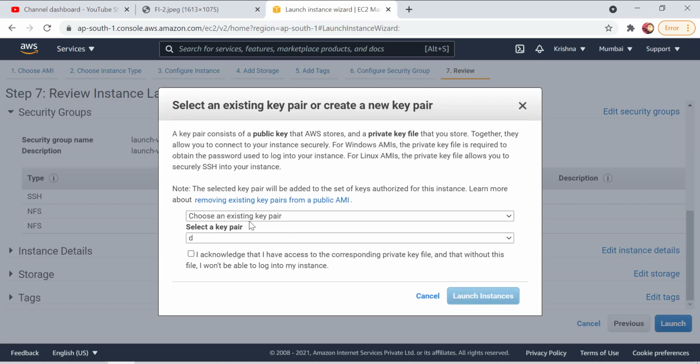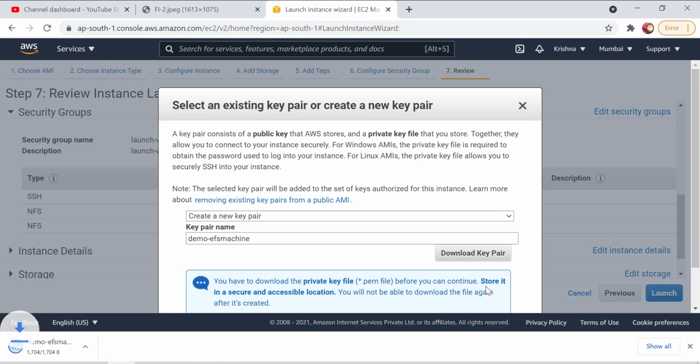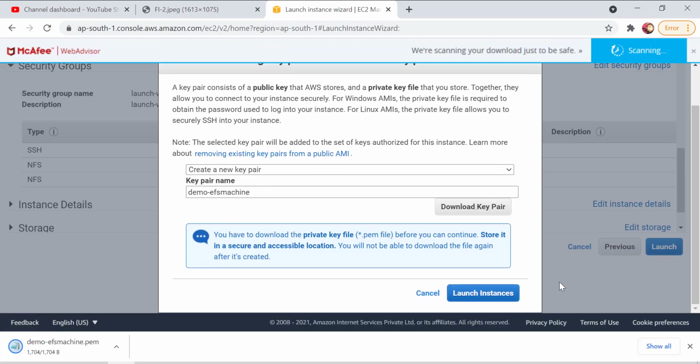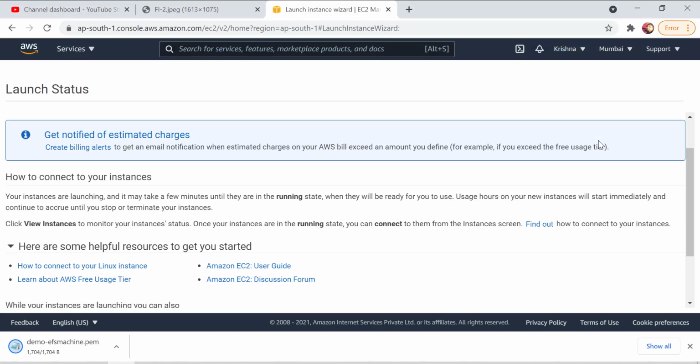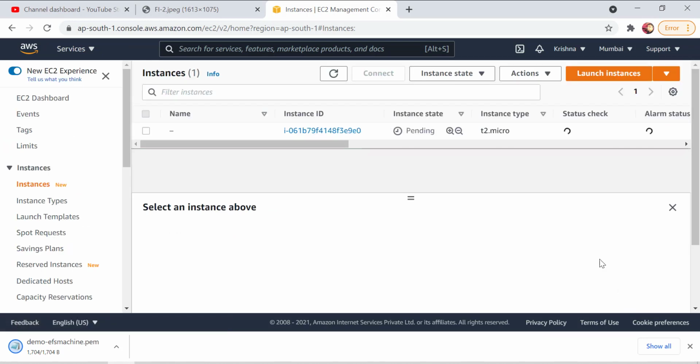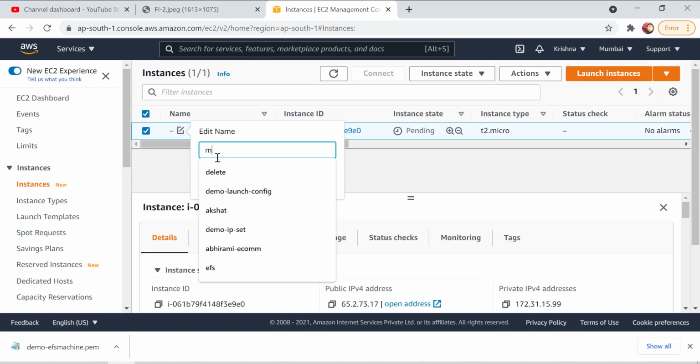Let me launch the machine. I will create a new key pair, named demo EFS machine, download the key pair, scroll down and launch the instance. Meanwhile, while my instance is getting launched, let me name it machine one.